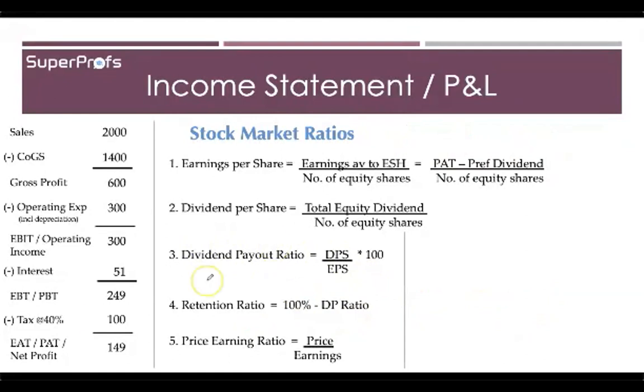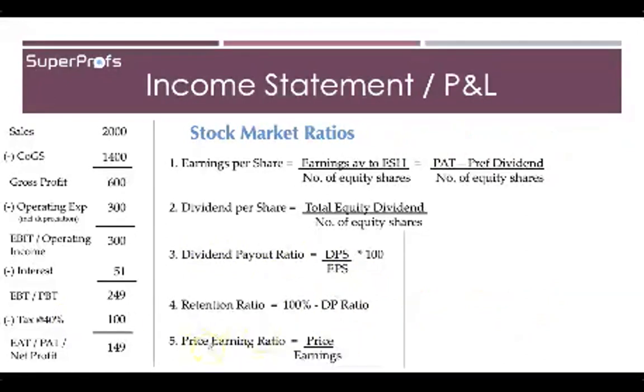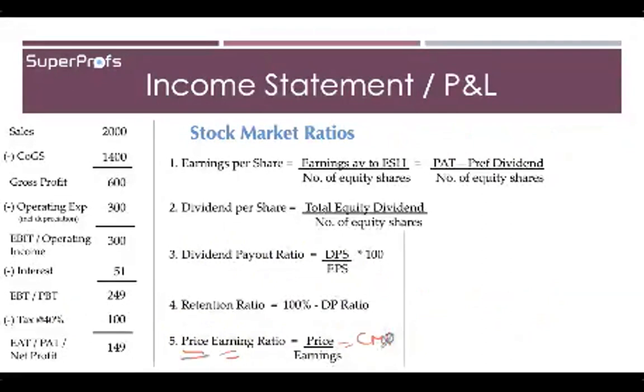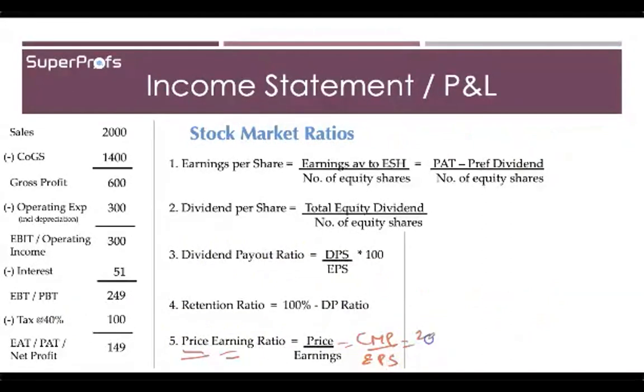Next one is price earning ratio, and this is very simple, in which you calculate the price divided by the earnings, which is your current market price divided by earning per share. So in the example we have taken that the current market price is at 200 rupees, the book value is at 50 rupees, and the face value was at 10 rupees.